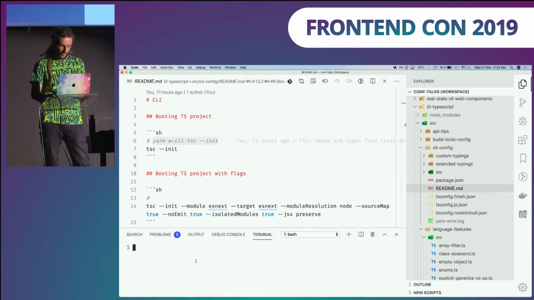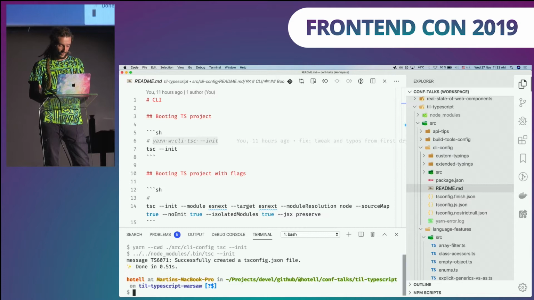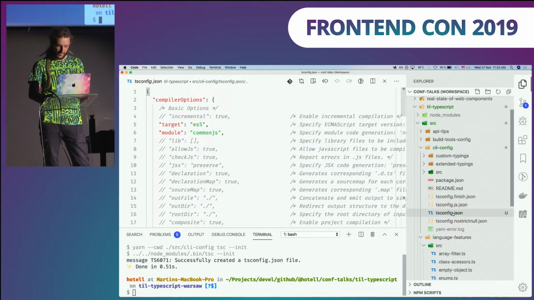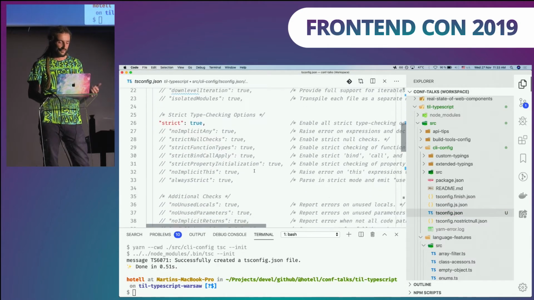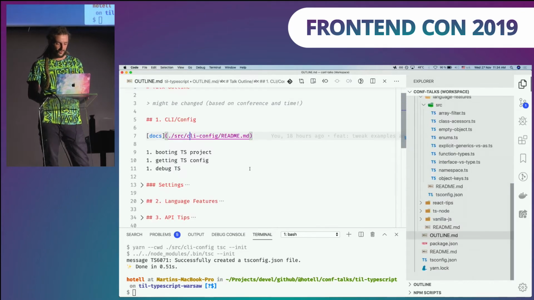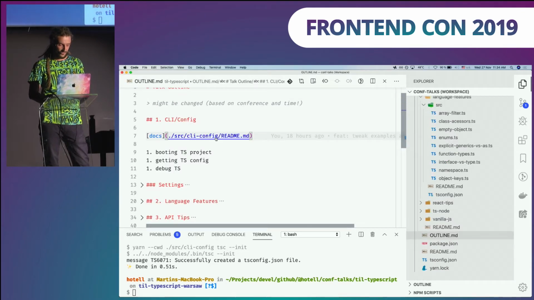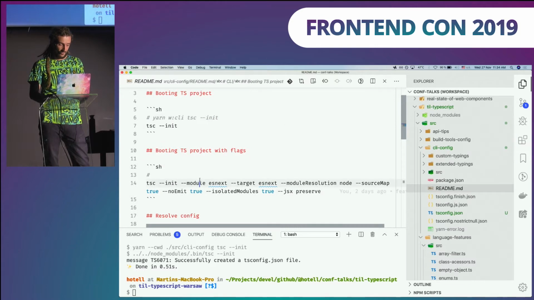I prepared some Webpack aliases, but that's not important. What is important is this tsc --init. And if I run it, a tsconfig has been created with some defaults, right? But most of the time, those defaults are not sufficient. And because of that, you need some flags. Thankfully, the TSC binary allows us to use these flags.